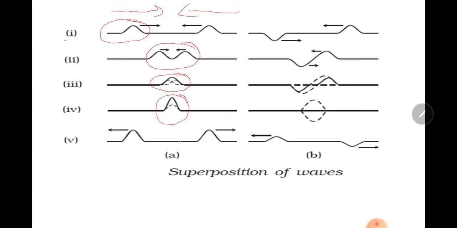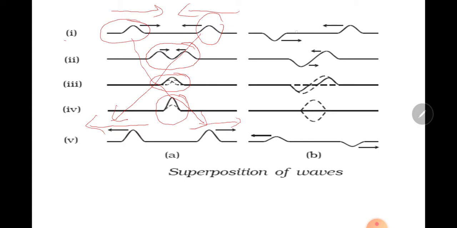And in the fifth step, they reproduce themselves, or these waves will be reproduced on the opposite end. This wave will be produced at this end, and this wave will be produced at this end, so traveling in different directions.